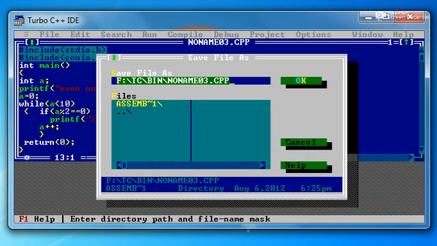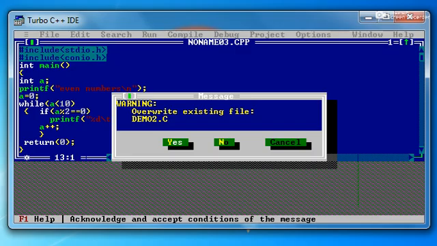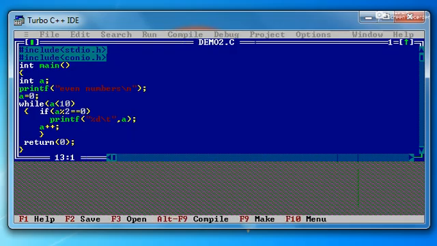I'll use the F2 key for saving the file. Since it is my demo, I'll use demo.c. Don't forget to write the extension. Here it is saying to overwrite the existing file. Okay, I'm going to overwrite it. So I'll execute this program. Now Control F9. Now the program is executed, but I'm unable to see the output, but the output is available.